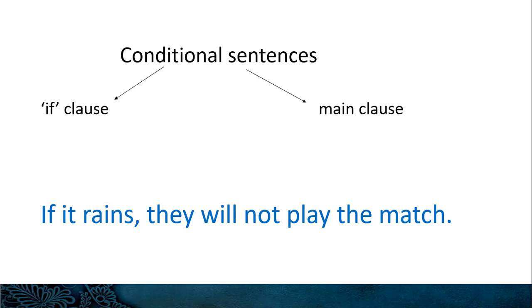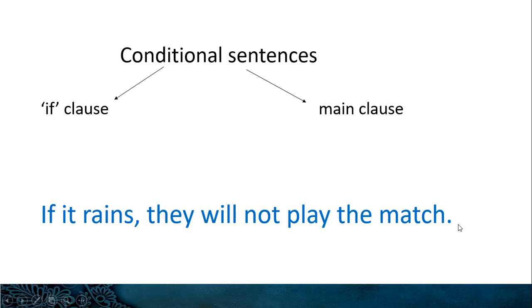If it rains, they will not play the match. You can see here there is a clause and here there is another clause. Here you can see the conjunction if. This is the if clause and this is the main clause.